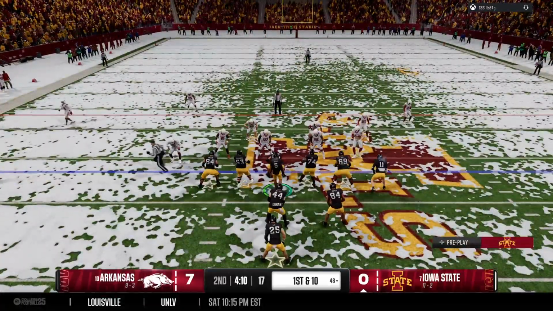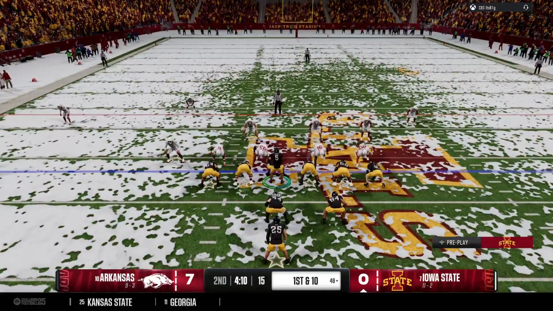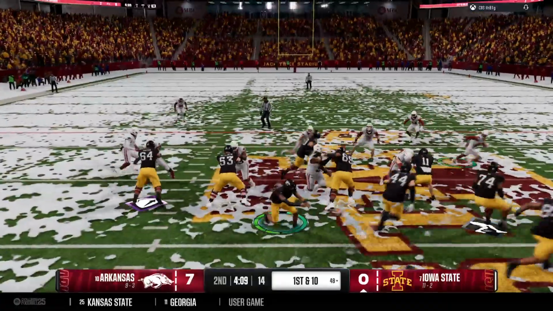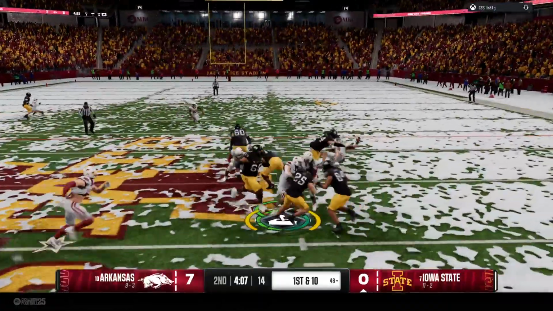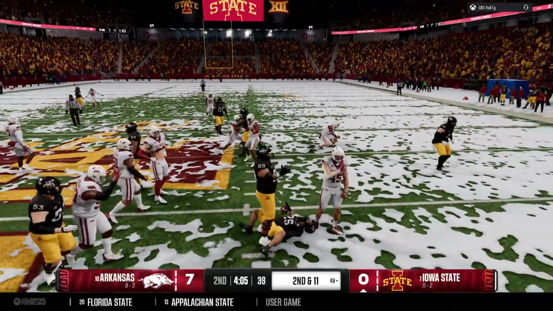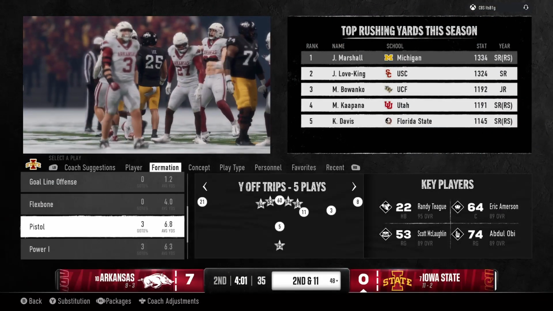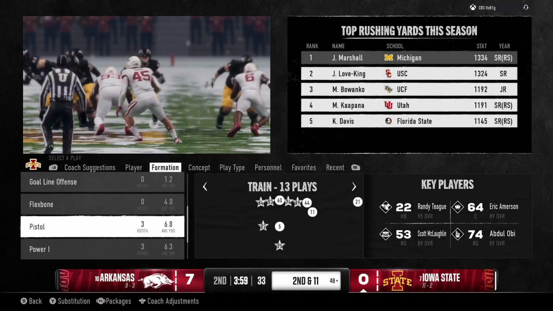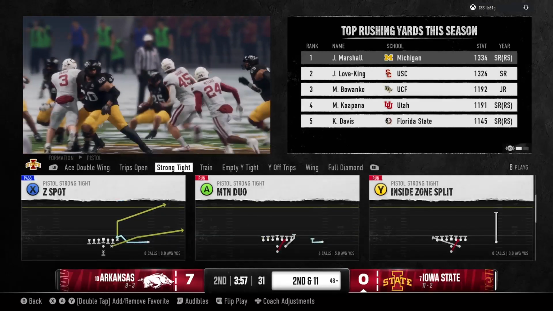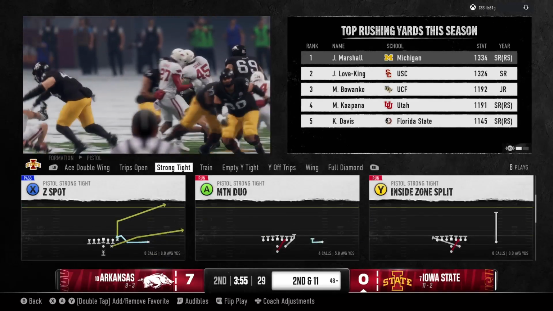Iowa State offense takes the field now. Last time the defense got a big 4th down stop. Let's see what the offense can do this time. They'll stop him behind the line for a loss of 1. Well, if somebody talks about a play being blown up, this is a great example of that. That's Exhibit A for how to be physical on defense.